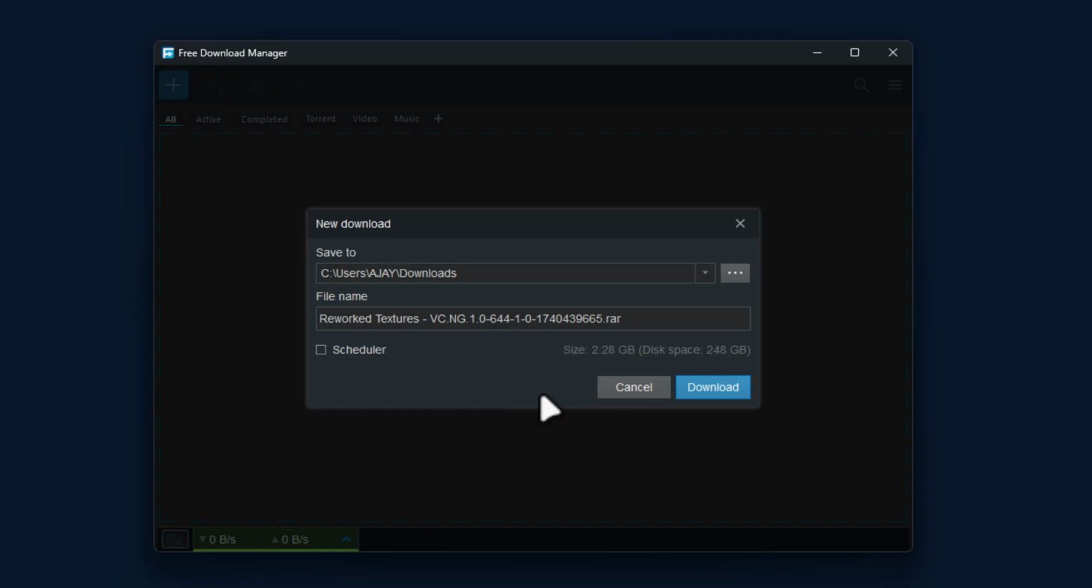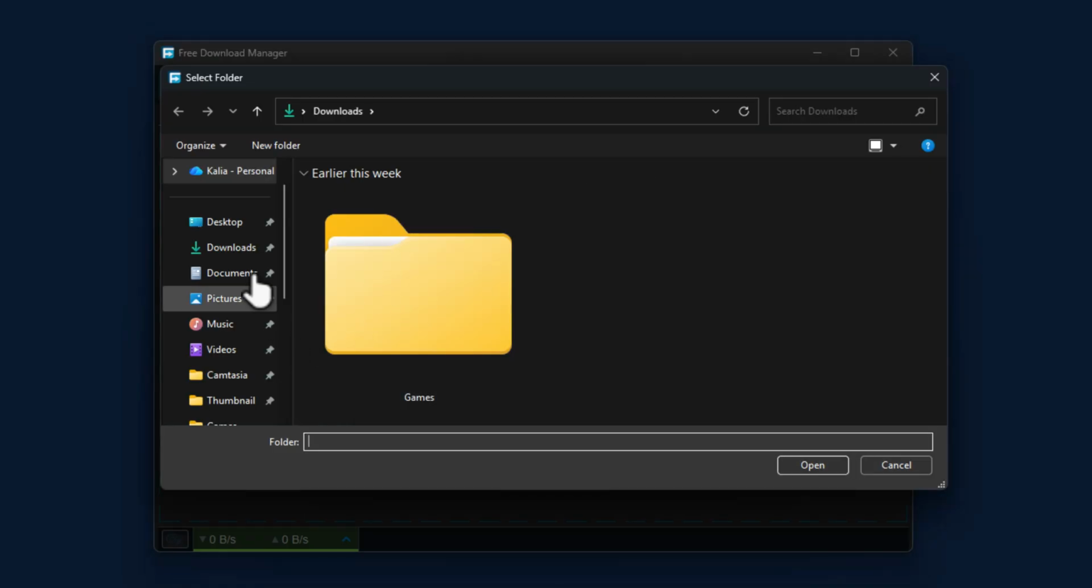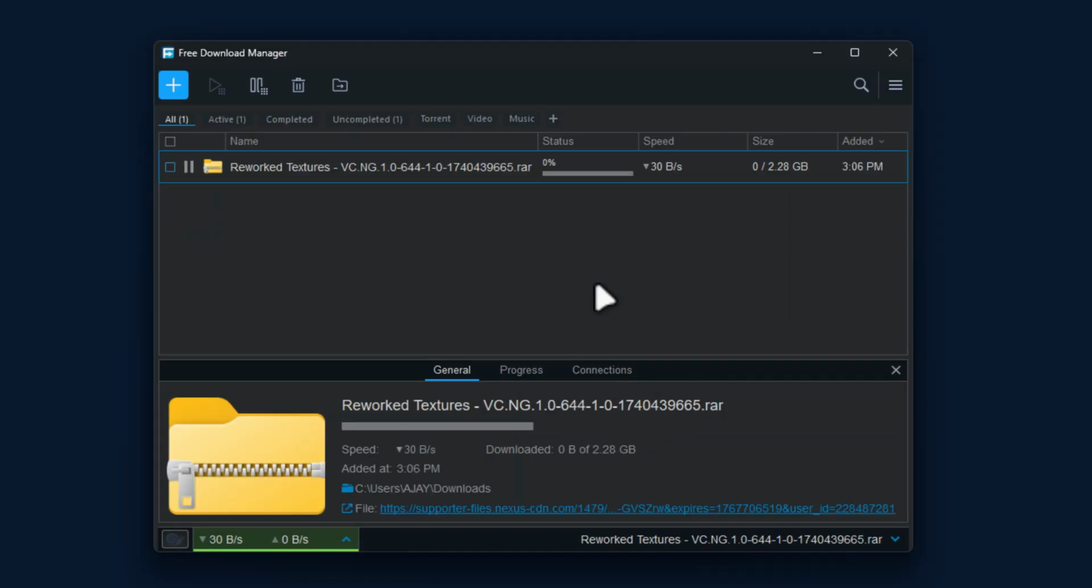Select OK. Select this three dot icon and select the location where you want to save this file, select open, and select the download option.